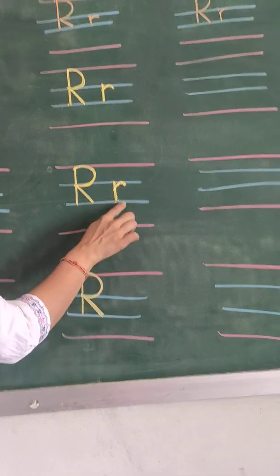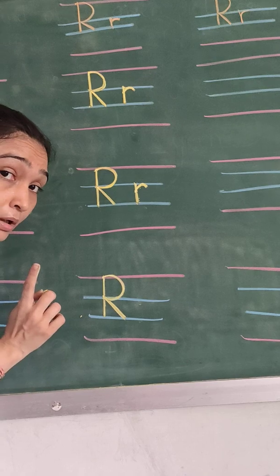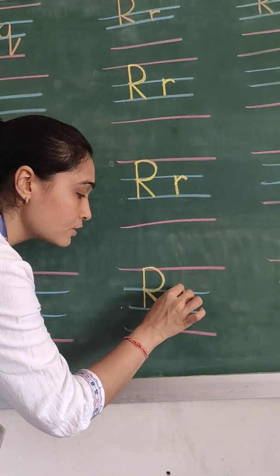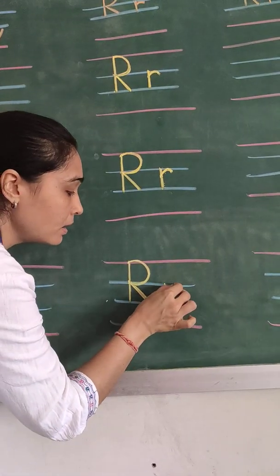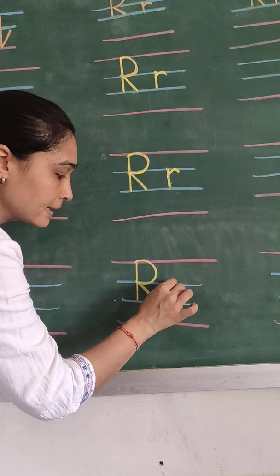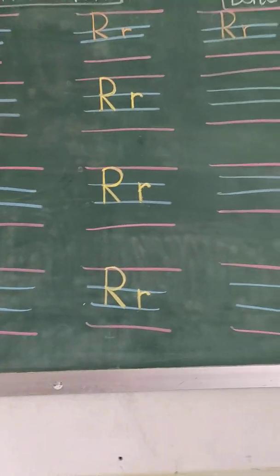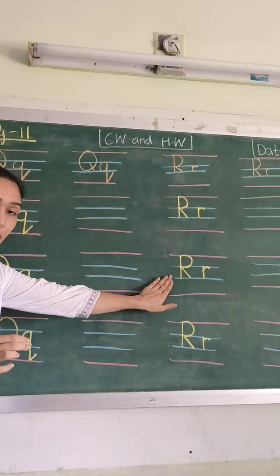Okay. Now small letter R in between the two blue lines. Very good. We will do a standing line. This was our page number 11 writing portion. Letter Q, letter R.